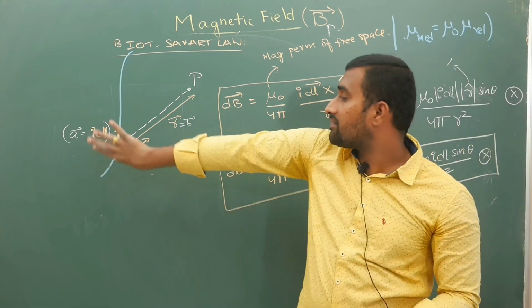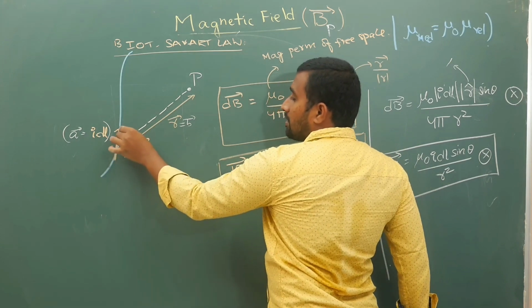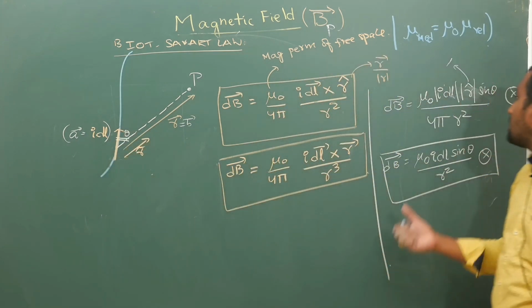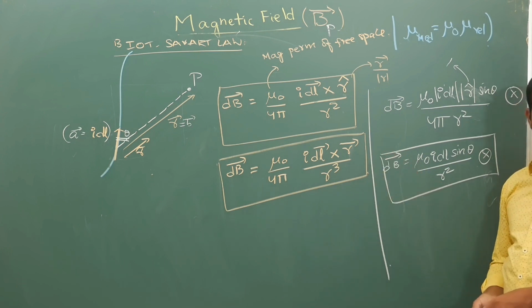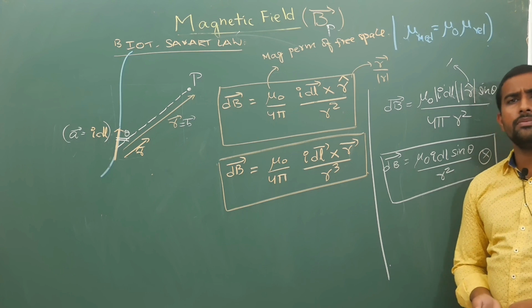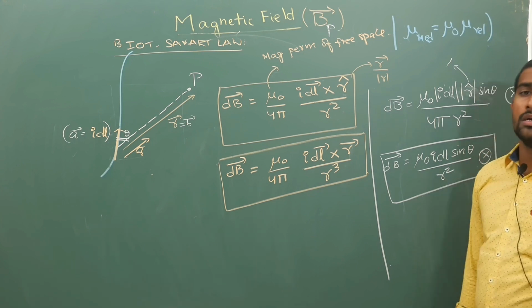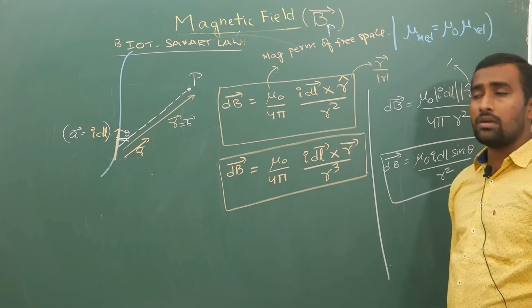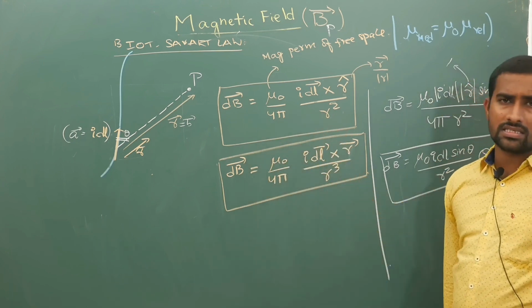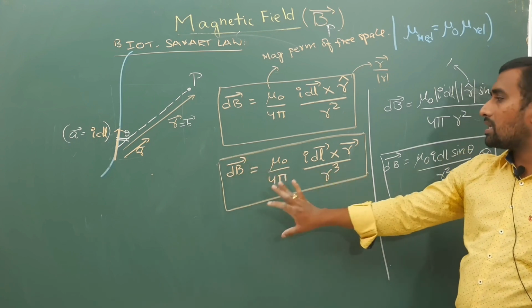From where am I getting it? From the right hand thumb rule, provided the angle between these two is theta. If the angle is theta, then this will become I dl sin theta, the angle between dl bar and r cap. Now there are certain limitations to this Biot-Savart law. We will see about it later while discussing Ampere's law. Ampere actually did not get convinced and raised some issues on Biot-Savart law. What are those issues? I will discuss in Ampere's law. But right now I don't want to deviate. So this is your expression.